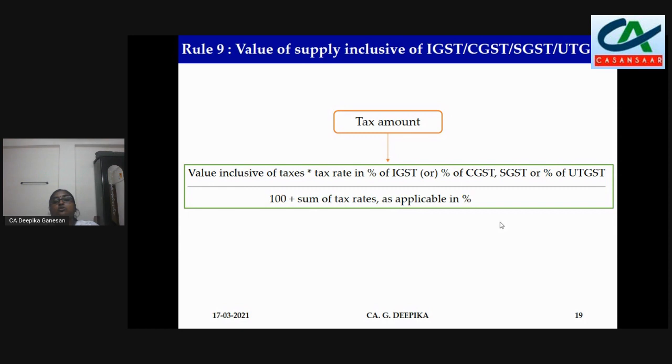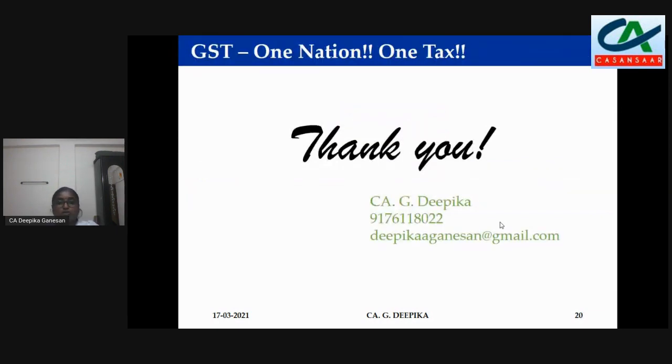In case we have to determine the value of supply, then it is going to be 118 into 100 divided by 100 plus 18. So it is going to be rupees 100. So this is how we have to determine the value and the tax amount in case the value of supply is inclusive of the tax amount, be it CGST or IGST or UTGST. So with this, I complete my presentation on value of supply.